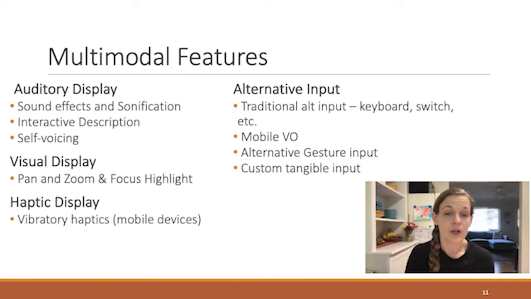And now we're to alternative input. We've expanded our open source code base to now support traditional alternative input, things like keyboard and switch devices, as well as the use of mobile VoiceOver, which is a screen reader software, to control custom objects. If you're familiar with screen reader software, this feature enables unusual objects like four-way draggable objects that we have in PhET sims to be accessed through an iPhone using the native screen reader. And we're also currently researching the use of alternative gesture input and custom tangible input, and I'll talk more about these a bit later in the presentation and give you some examples, which will help you make better sense of what these are.